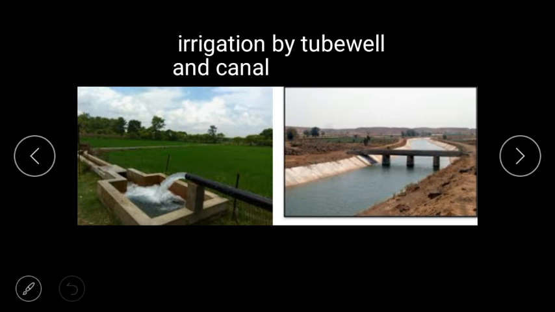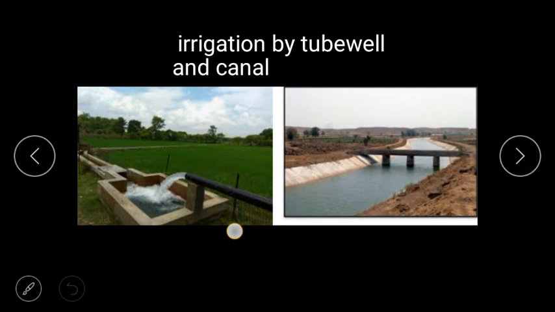So firstly, people were using water wheel from the well. They were drawing the water. So these types of things were there. They didn't have tubewells and all these irrigation facilities. Irrigation means watering the field. Okay, watering the field. So therefore, the traditional method of drawing water using a water wheel has been replaced by the tubewell and canal.